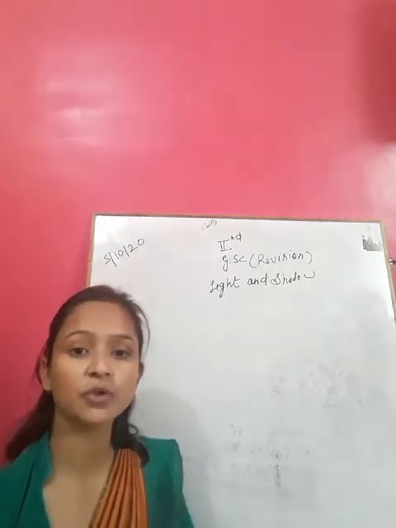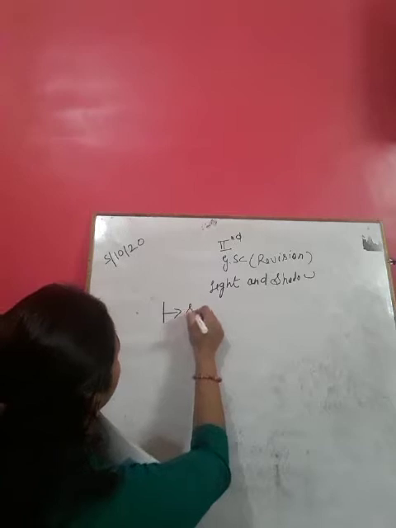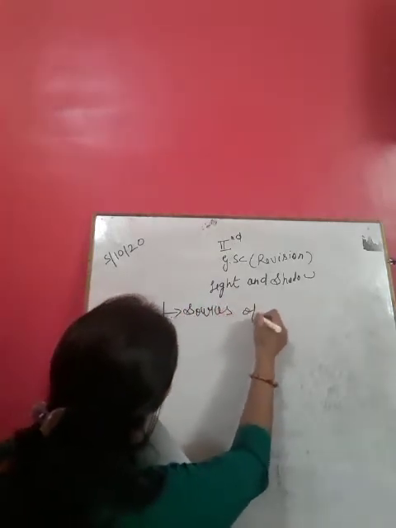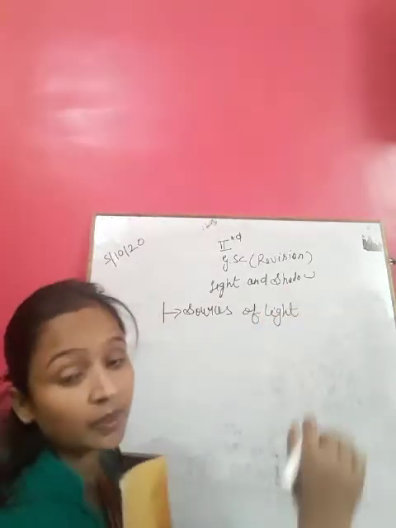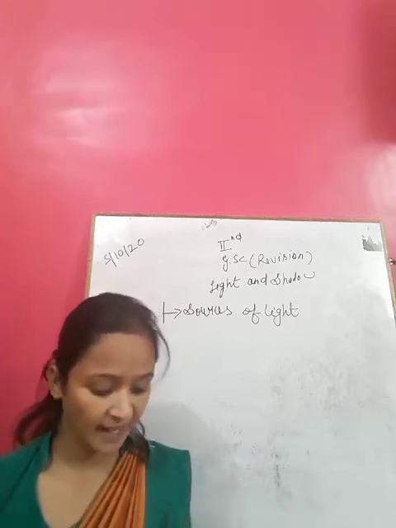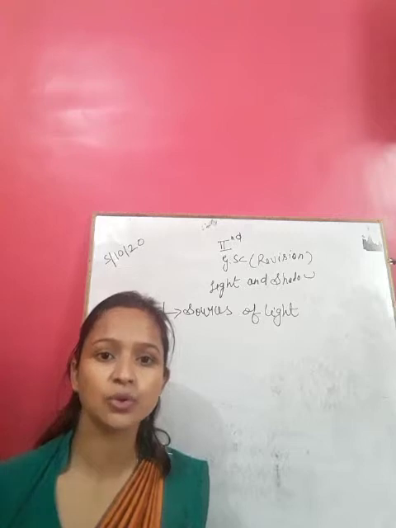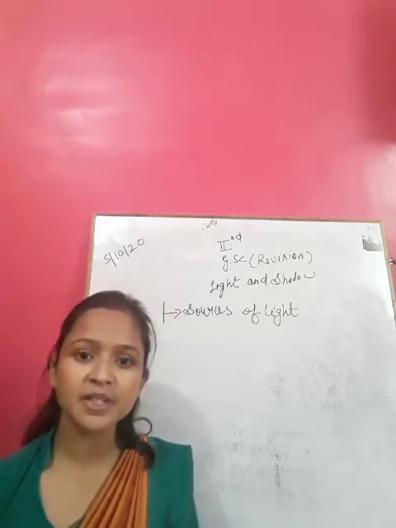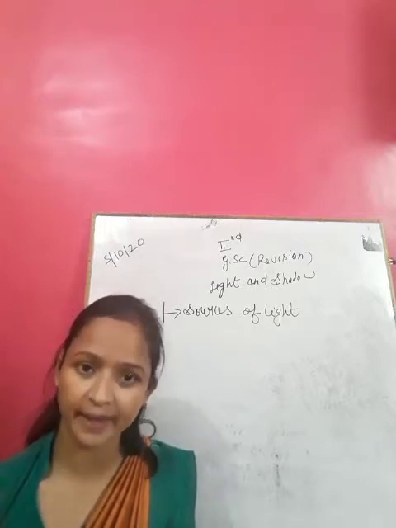First one is the sources of light. The main source of light is the sun, and this light comes to us through the sun rays.